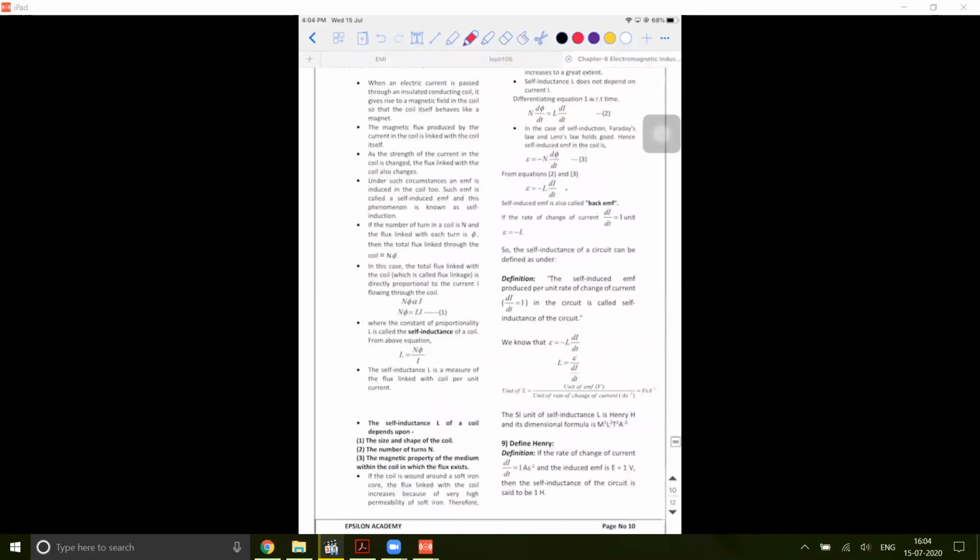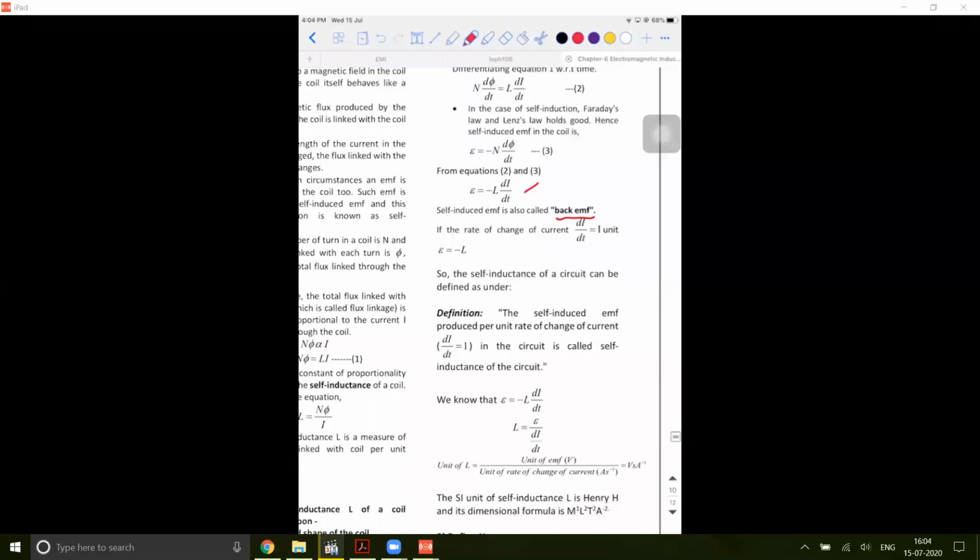So all these things I told you, E is equal to minus L into di by dt, and this EMF, the EMF which is getting induced across the ends of an inductor, is called back EMF. Are you able to see the word back EMF? Yes, sir. So it is either called back EMF or it is also called self-induced EMF. You can make a note of it also. The EMF induced across the ends of the inductor is also called back EMF or self-induced EMF. I'll tell you why it is called back EMF. It's purely because of the negative sign only, nothing else.